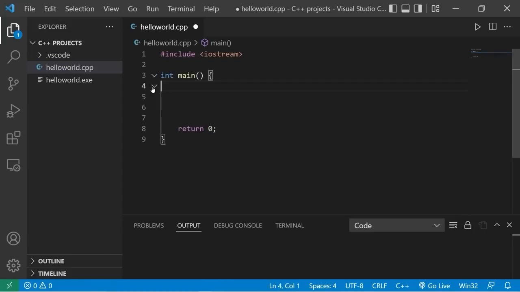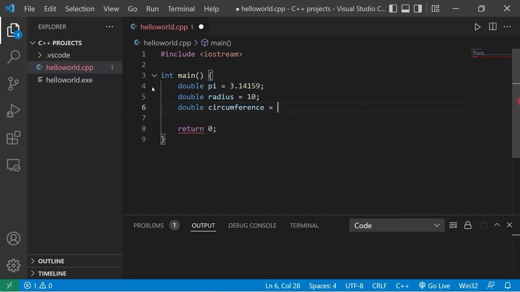Here's an example. Let's create a program to calculate the circumference of a circle. We'll first define the variables that we'll need. We have double pi, pi equals 3.14159. Then we have double radius. Pick some radius, I'll pick 10. Then double circumference equals, and here's the formula to calculate the circumference of a circle. It's 2 times pi times radius.